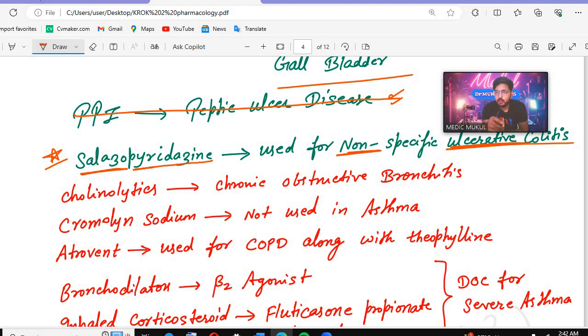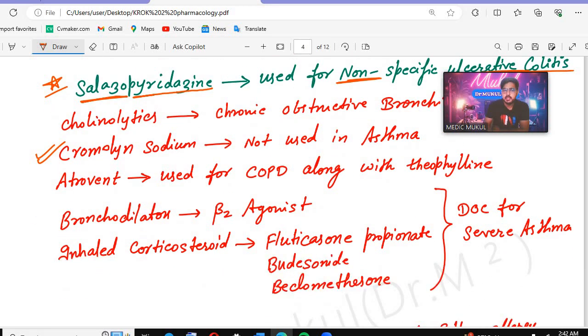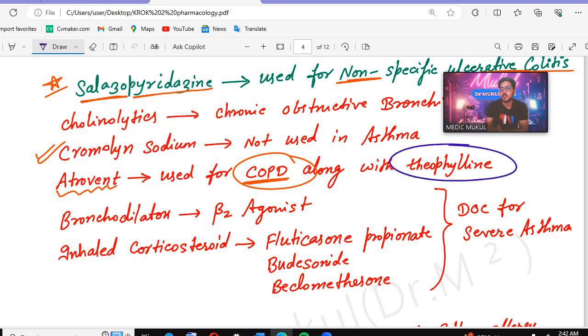So don't worry about all these concepts, because you have less time now, and this is the rapid revision. So I will not tell you any mechanisms or anything. Whatever I am telling you, direct questions will be asked on it. So which drug is not used in asthma? That is cromolyn sodium. Then we will have Atrovent. Remember, Atrovent is used for COPD. But Atrovent is given along with theophylline. After that we will have the bronchodilators.